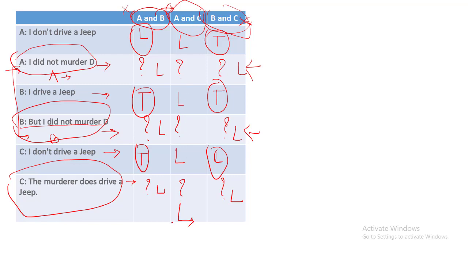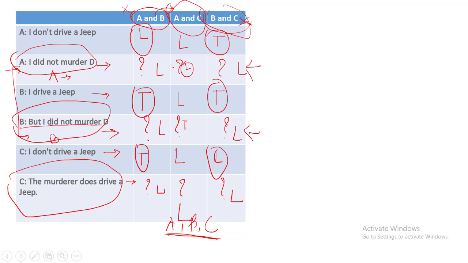And now I just need to find who is the murderer. Out of A, B and C, who is the murderer? So we can now assume, what if A is the murderer. Now if A is the murderer, A says I did not murder D. This statement becomes a lie statement. B says I did not murder this. This statement becomes a true statement. And C says the murderer drives a jeep.